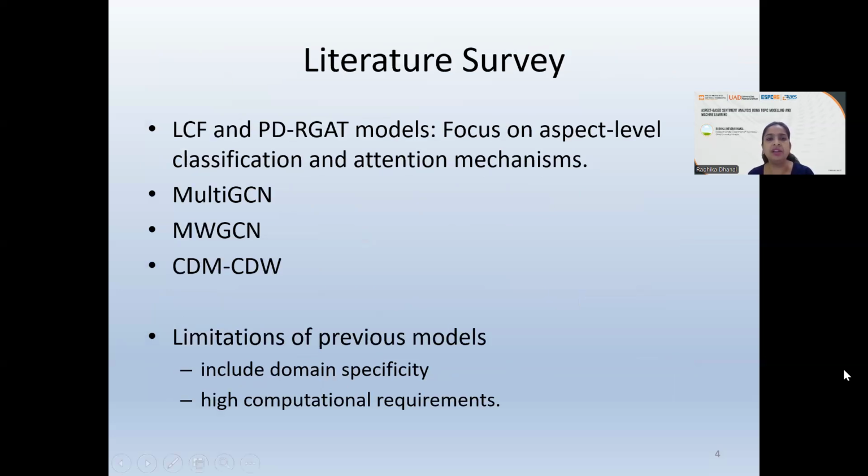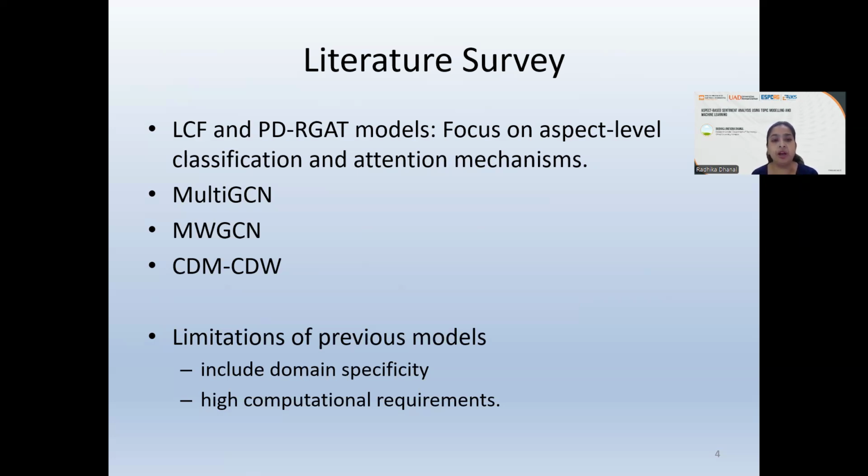Talking about the literature survey, there are a lot of people who have worked on it. But talking about a few of the latest ones, we have the LCF model, which stands for the local context focus mechanism. It is based on the multi-head self-attention mechanism. The next one is the RGT, and then you have the multi-graph convolutional network, where the authors have aimed to correct the errors that were introduced by the dependency parsers and the complexity of the structure of the entire sentence.